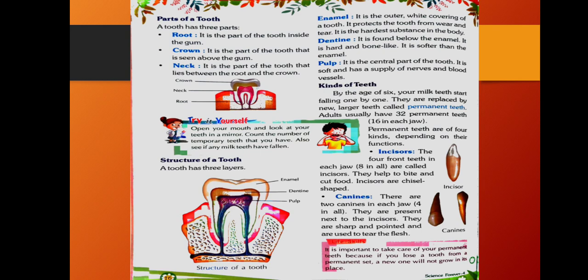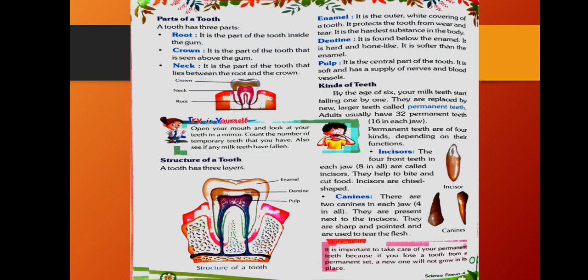Permanent teeth are of 4 kinds, depending on their functions. First is incisors. The 4 front teeth are called incisors.